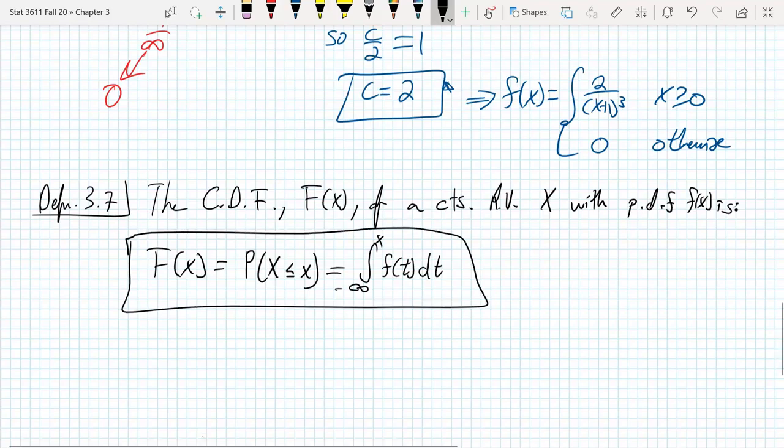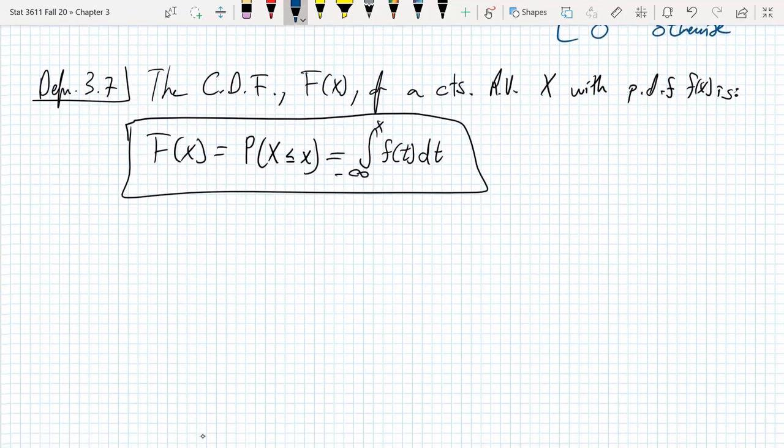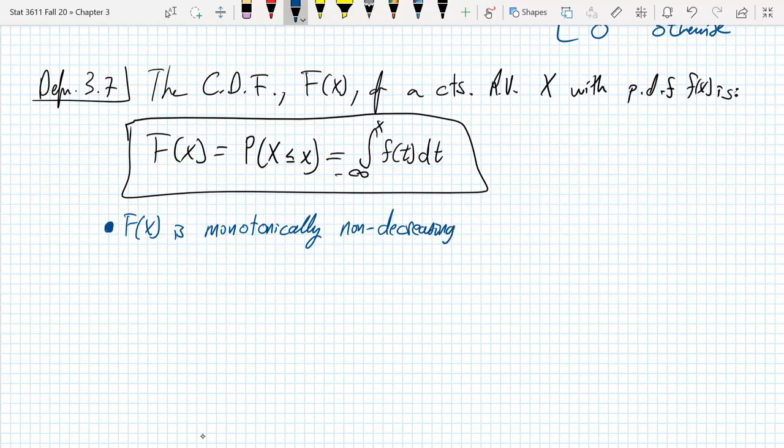CDF definition, okay? A few things to note about the CDF, capital F of x, specifically as it relates to continuous random variable stuff, okay? Capital F is what we call a monotonically non-decreasing function. What does this mean?